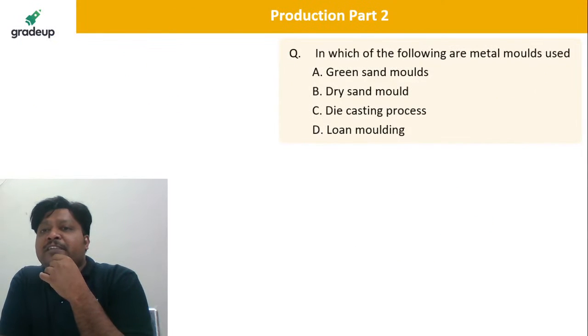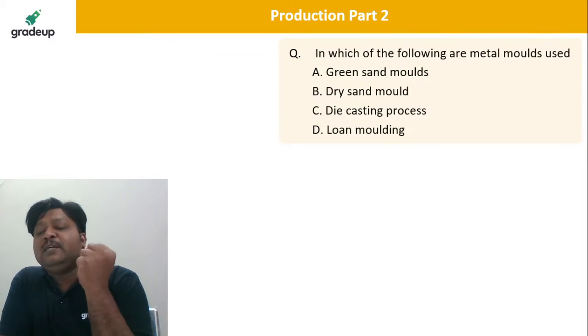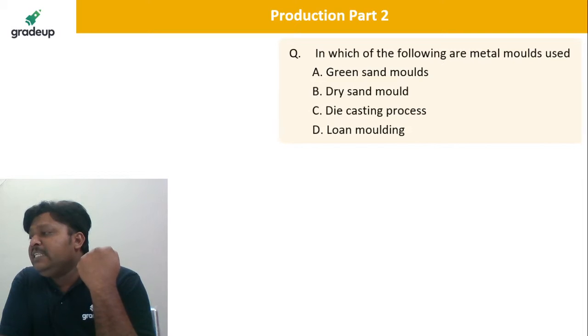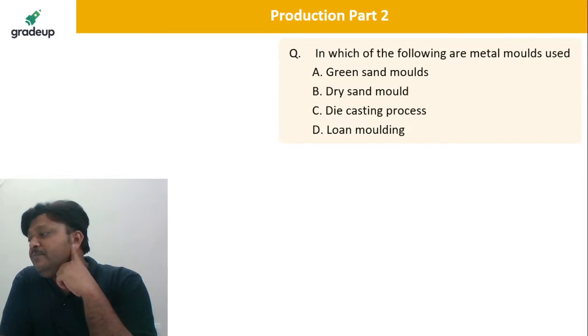In which of the following are metal molds used? A mold which is made of metal is a permanent mold. There is only one process we know where permanent molds are used.